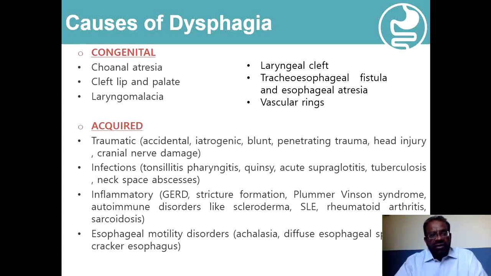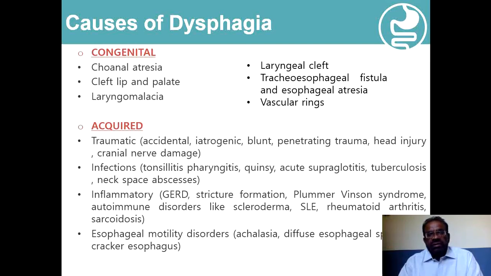Another way of classifying the various causes of dysphagia is to divide them into two broad categories: congenital or acquired. With the congenital causes, the problem will start in early childhood or in adult life, and the main congenital conditions associated with dysphagia include choanal atresia, cleft lip abnormalities and cleft palate, then laryngomalacia, similarly laryngeal cleft, tracheoesophageal fistula, esophageal atresia, and various types of vascular rings.